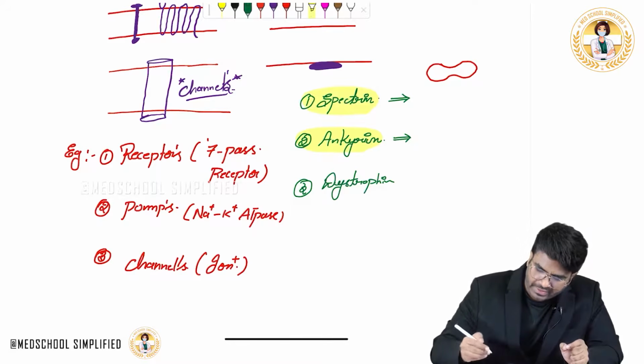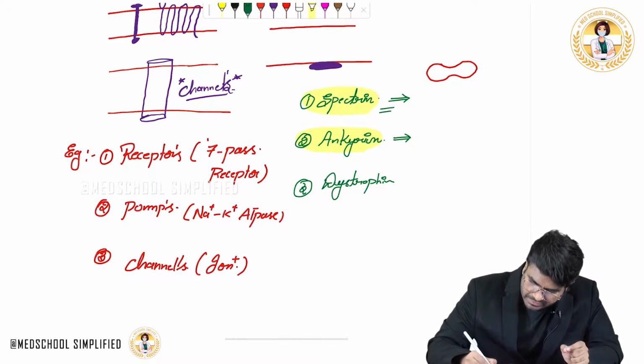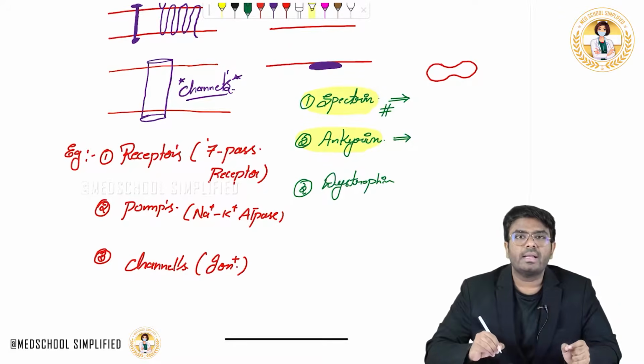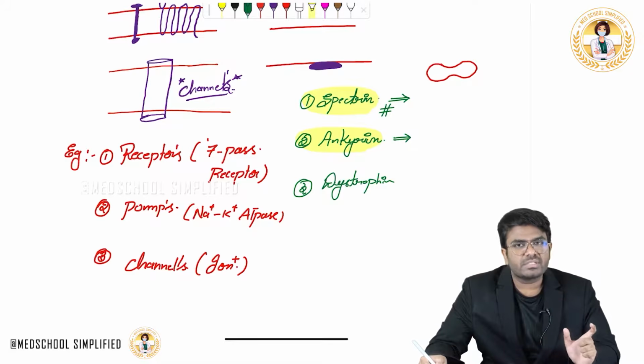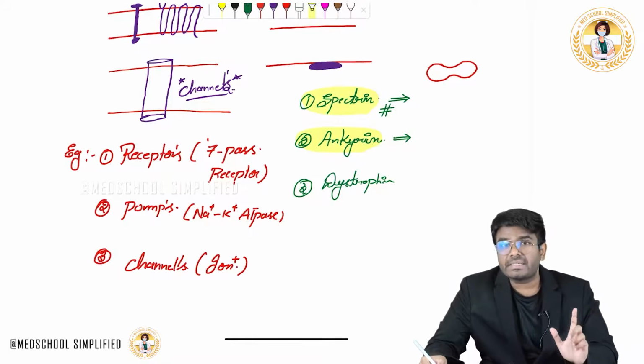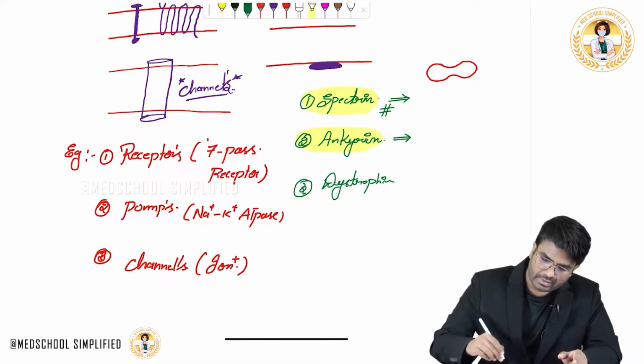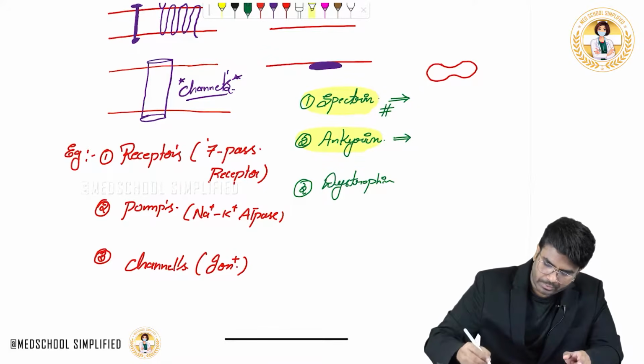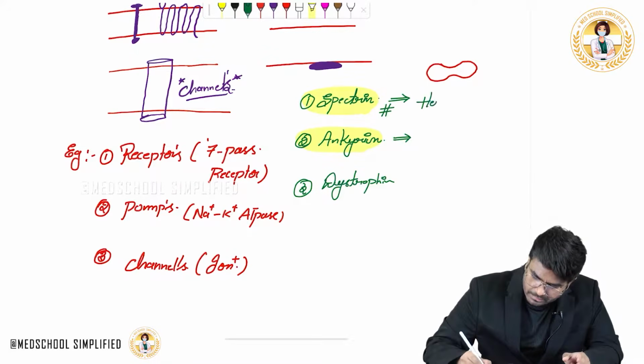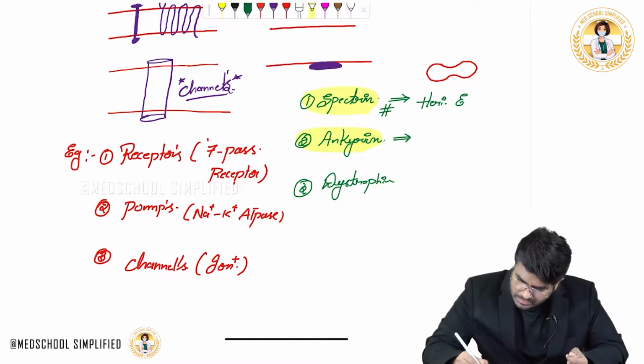Now if there is any defect in spectrin, that will definitely cause a change in the RBC shape. So defect in spectrin will cause which disease? It will cause hereditary elliptocytosis, like elliptical shape.